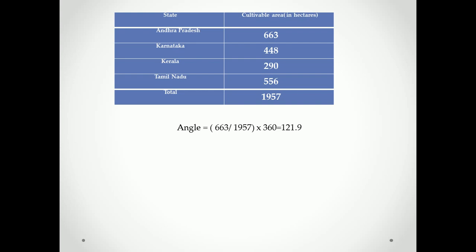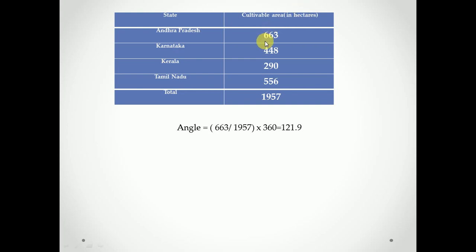The states are Andhra Pradesh, Karnataka, Kerala, and Tamil Nadu, with values 663, 448, 290, 556. The total of all these four areas is 1957 hectares.